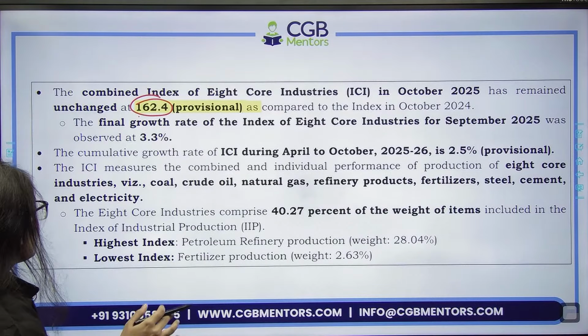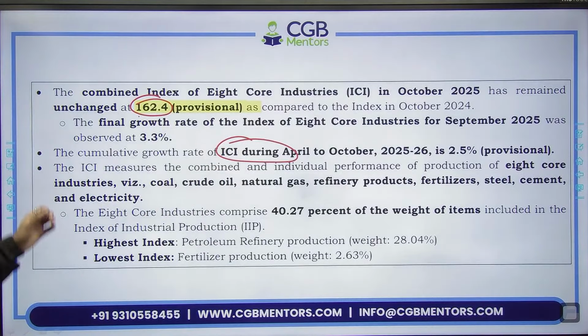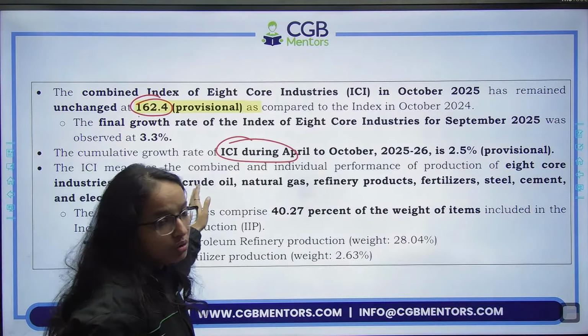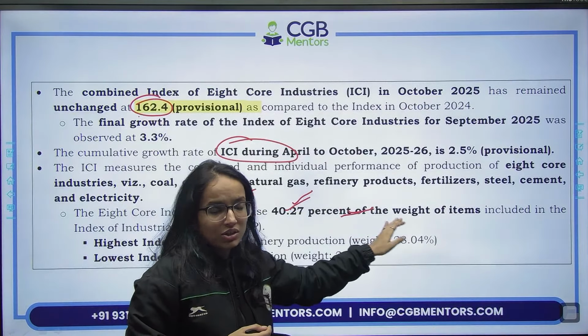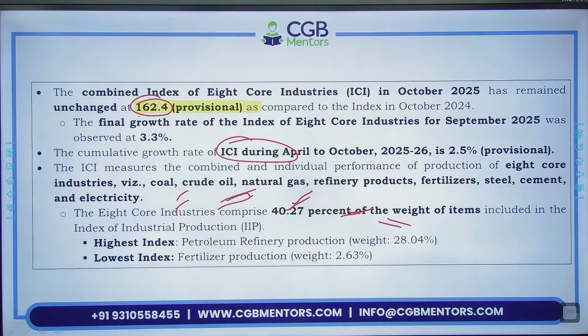Because if you look at the cumulative growth rate of the index of 8 core industries from April to October, it was 2.5%. Okay, and you must remember which are the 8 core industries: coal, crude oil, natural gas, refinery products, fertilizers, steel, cement and electricity.